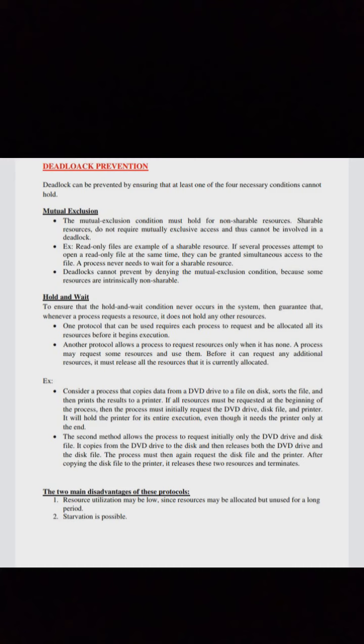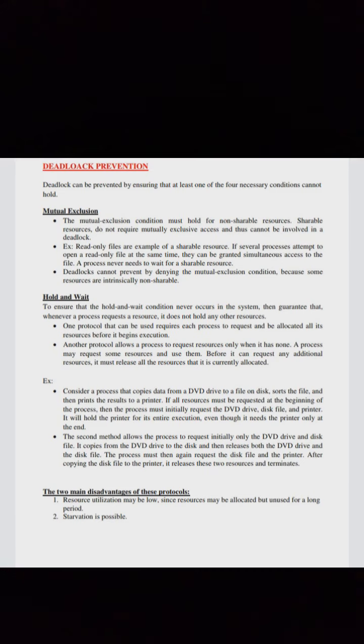Example, consider a process that copies data from the DVD drive to a file on a disk, sorts the file, and then prints the result to a printer. If all the resources must be requested at the beginning of the process, then the process must initially request the DVD drive, disk file, and printer. It will hold the printer for its entire execution, even though it needs the printer only at the end.